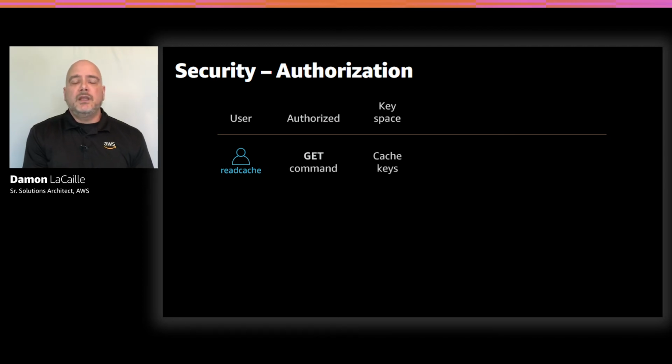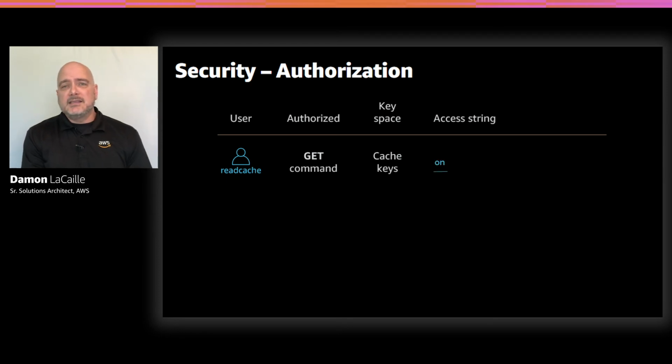Now, we need to define the specific access string for that read-cache user. The access string is something we're going to provide to ElastiCache that controls whether the user is enabled, what commands the user is allowed to run, and which keys the user can access. This is a string you'll provide to ElastiCache through either the AWS CLI, the ElastiCache API, or the console. So in this example, for our read-cache user, the first argument is going to be on, which means the user account is enabled.